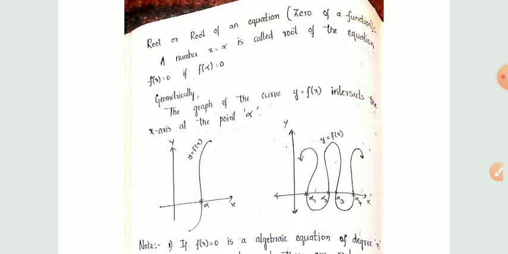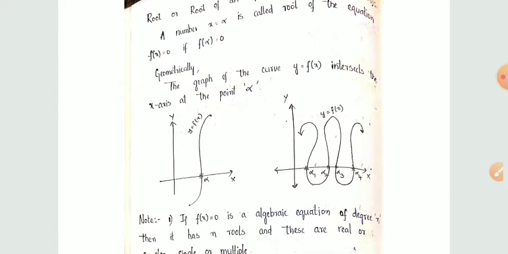Here x is equal to alpha is the root. When alpha is substituted in the given equation and it becomes 0, then f of alpha is equal to 0. Geometrically, the graph of the curve y is equal to f of x intersects the x-axis at the point alpha.